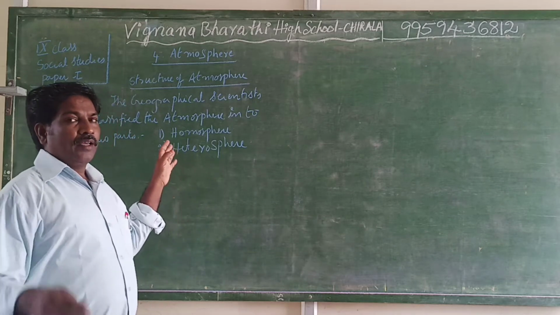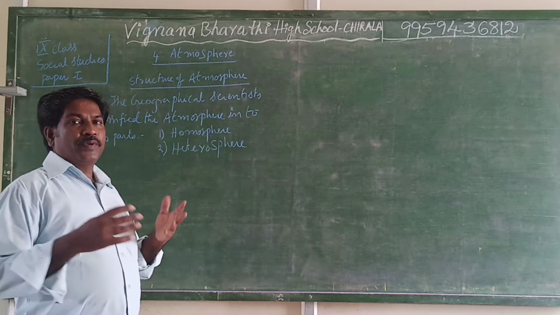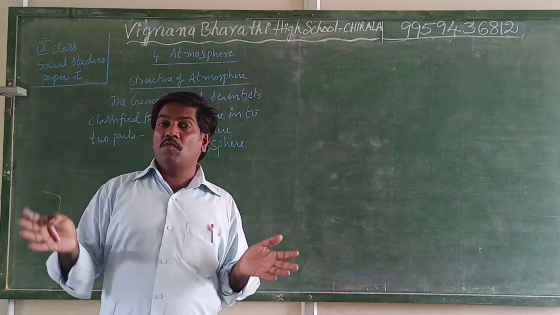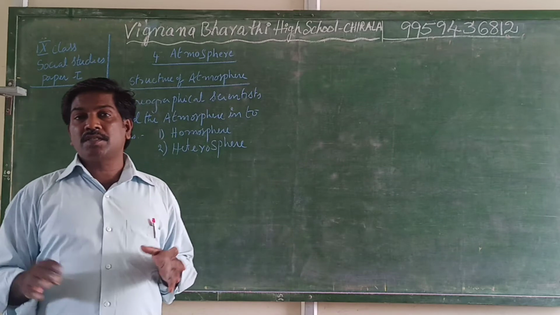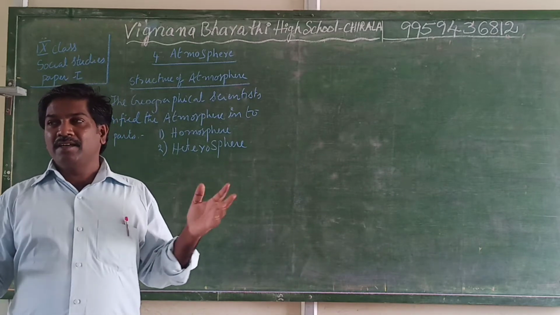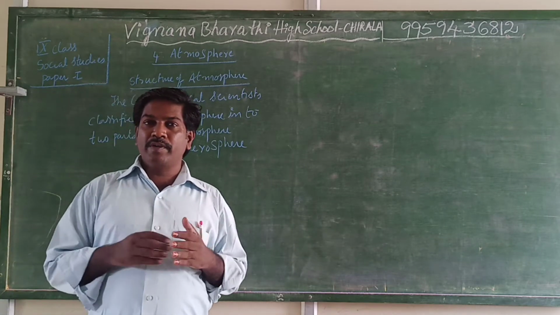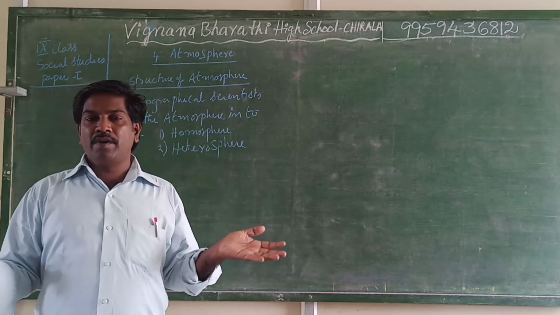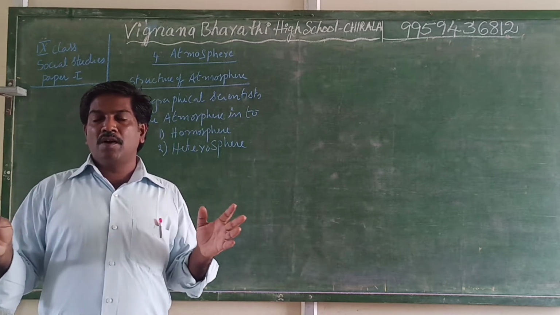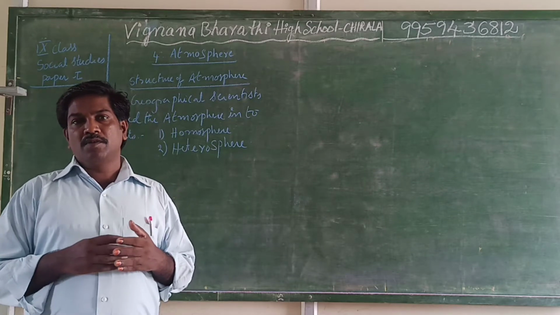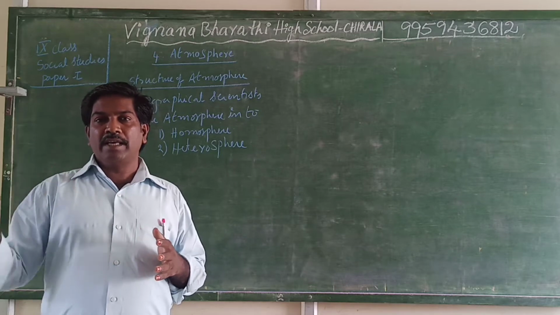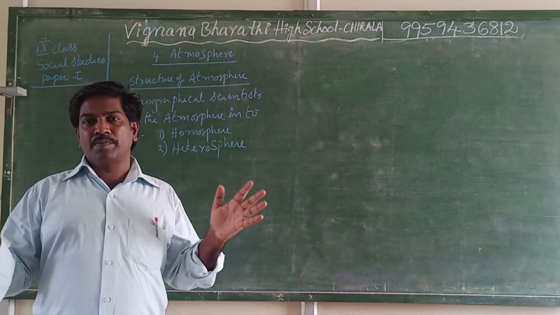That is what I explained yesterday. Atmosphere means the air that surrounds the Earth. In the atmosphere, several gases are there, a combination of different types of gases. So the total air surrounding the earth is known as the atmosphere.